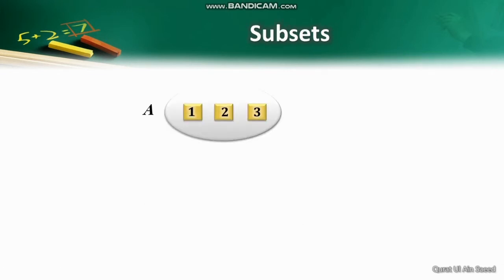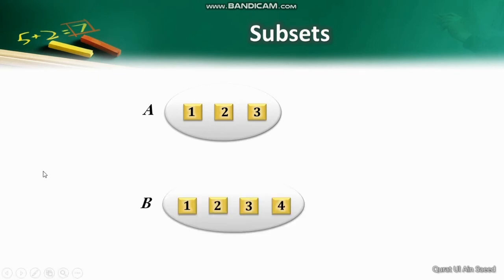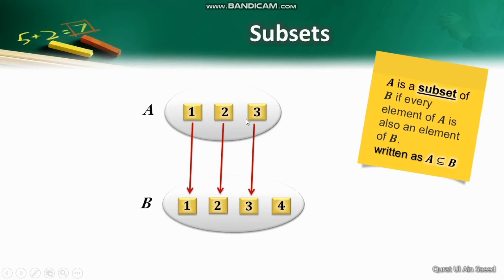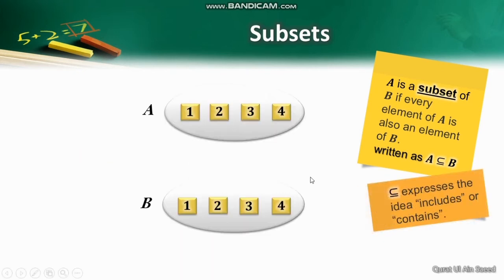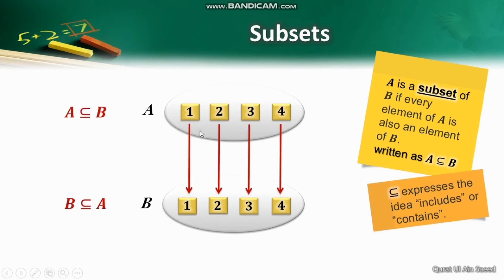Another important relation between sets is the relation of subsets. If all the elements of set A are also contained in set B, then we say that A is a subset of B. This relation is denoted by using the subset symbol, like this. This subset symbol expresses the idea of includes or contains. Notice that if two sets A and B are equal, then they are subsets of each other. This is because all the elements of A are also the members of B and all the elements of B are also the members of A. Hence, they are subsets of each other.